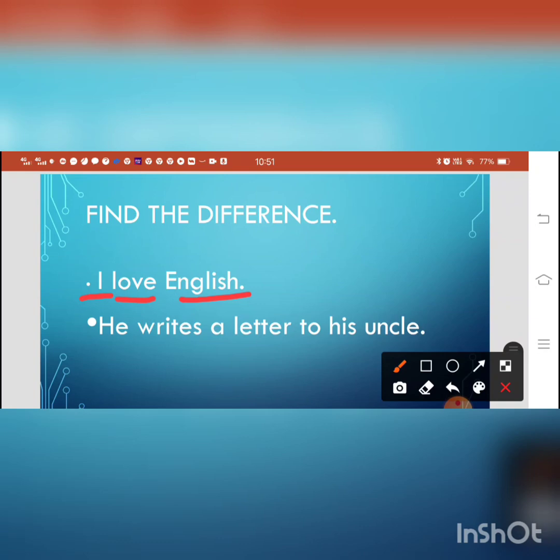Second sentence, he writes a letter to his uncle. Now the verb is writes. So does it show action? Yes, tell me. Does it show action or the state of being? Yes, you are right, it is action. Action done by the subject. And this is also the verb.